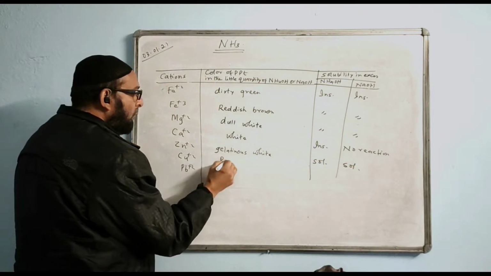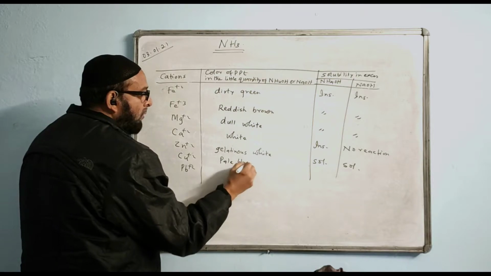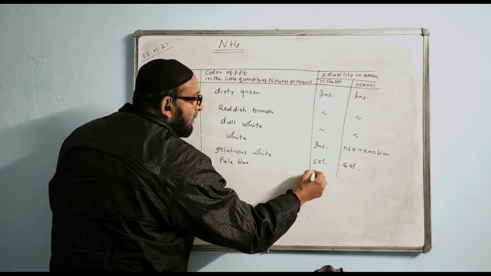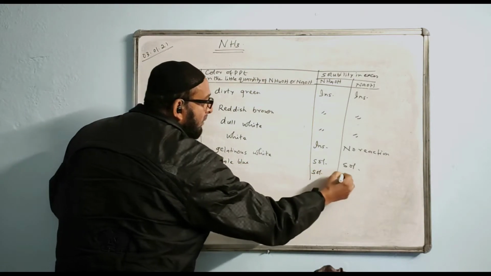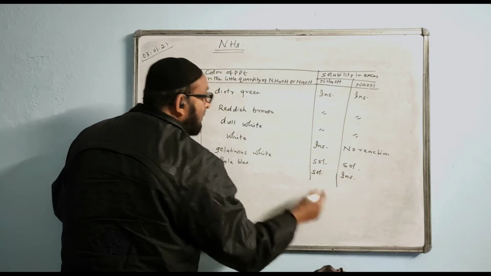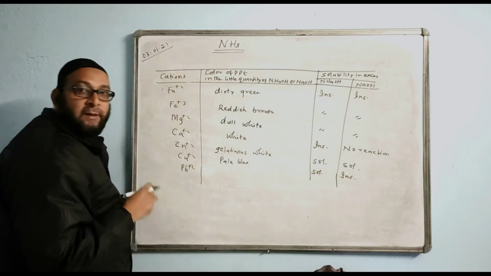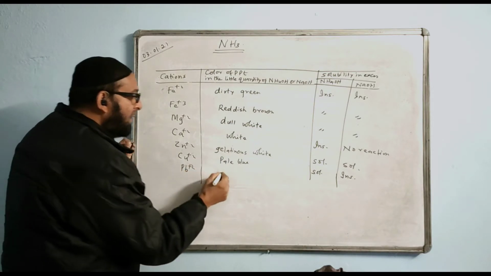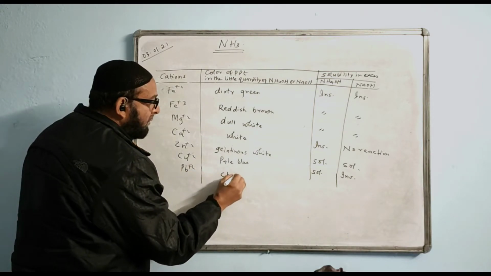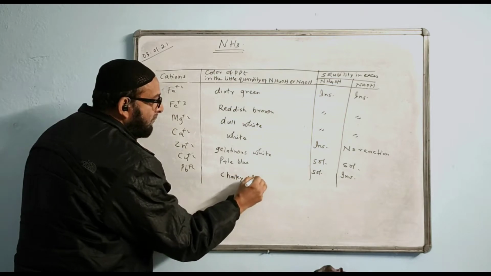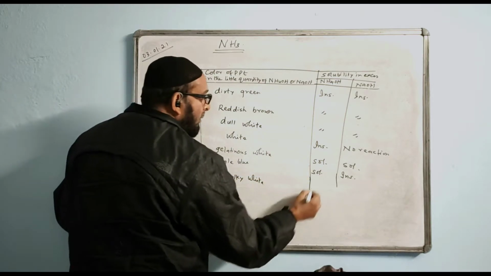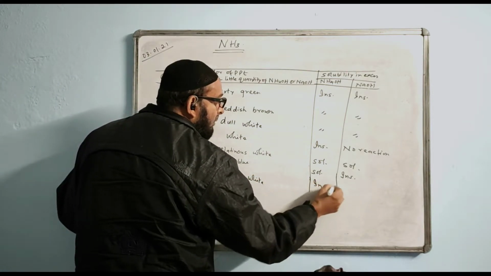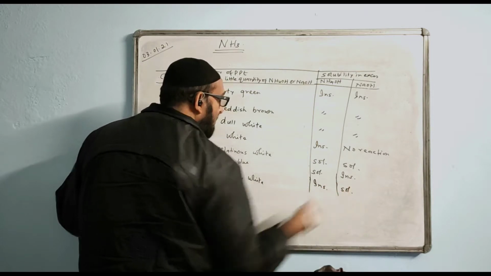Copper is pale blue: with sodium hydroxide it is insoluble, and with ammonium hydroxide it is soluble. Lead is chalky white precipitate. It is insoluble here but soluble here.